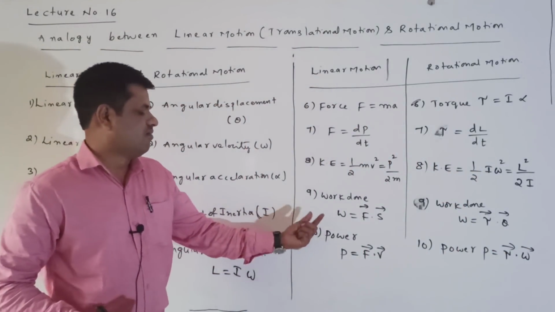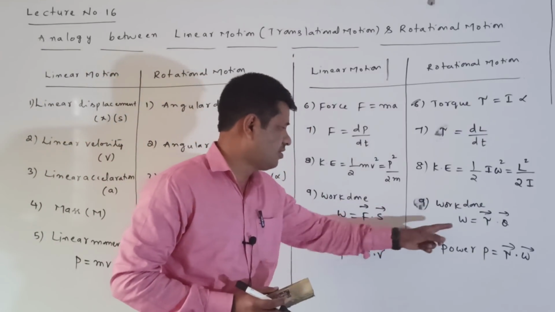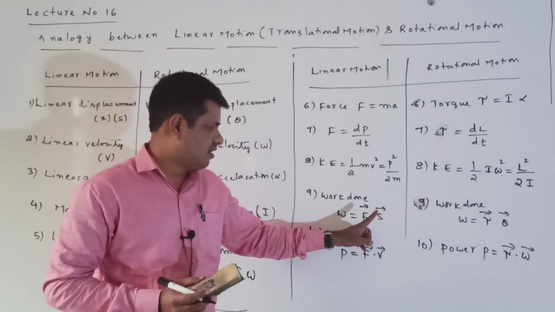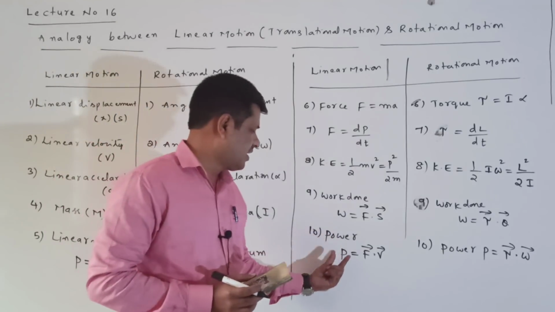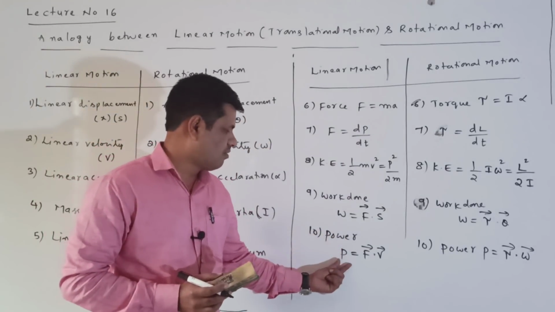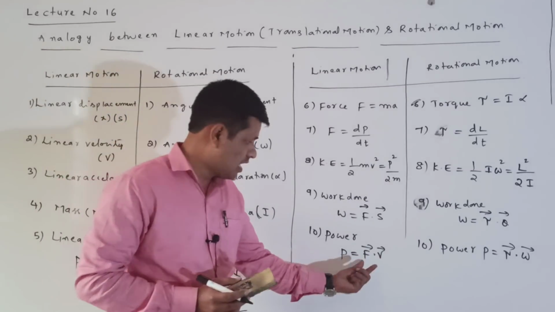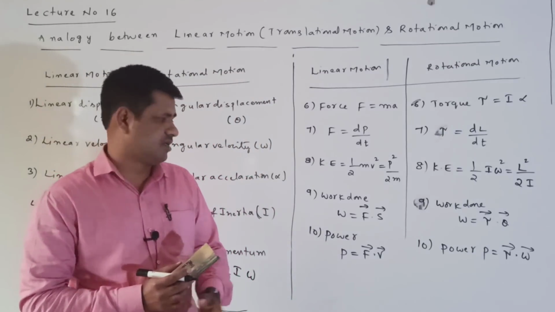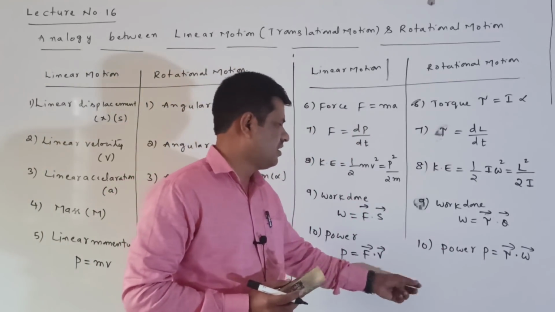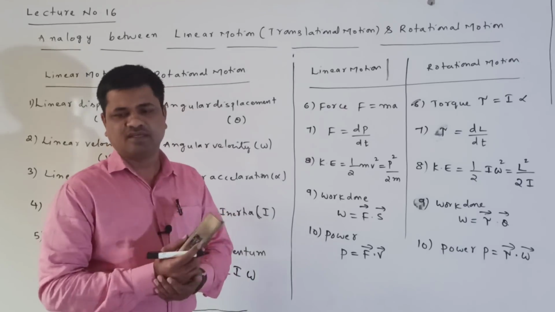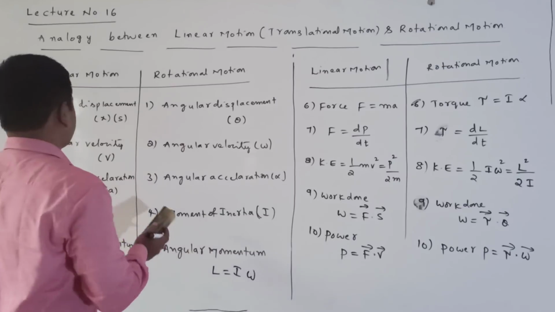bar dot omega bar. Work done formula: W is equal to F bar dot S bar. Here, in the place of the force torque is coming, and in the place of the linear displacement, angular displacement is coming. Power is equal to the dot product of force and linear velocity. So power can be written as P is equal to tau dot omega: in the place of force, torque, and in the place of linear velocity, angular velocity. We are just comparing the physical quantities.